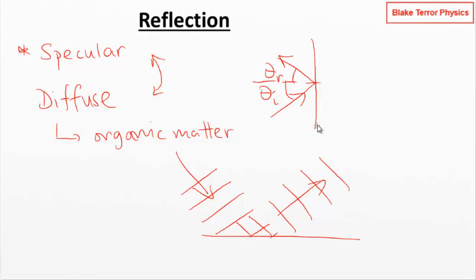One other thing that is worth keeping in mind with reflection, so you don't necessarily need to get too bogged down in all of this, although you might find it interesting and want to look into it a little bit more, is that you can get phase changes when a wave is reflected. So particularly if it's moving from a higher velocity to a lower velocity, you'll often get a pi phase shift. So let's go back to some animations.